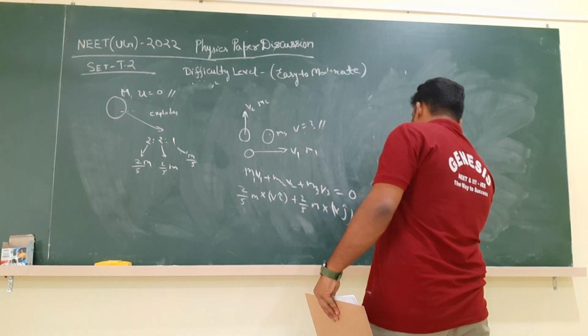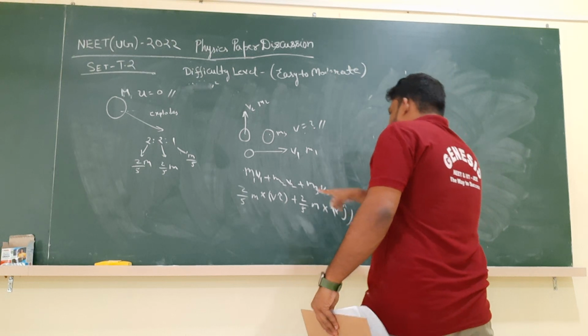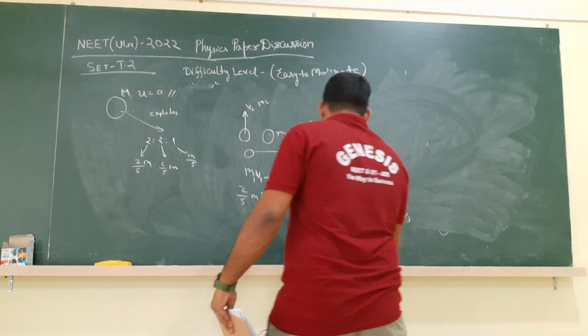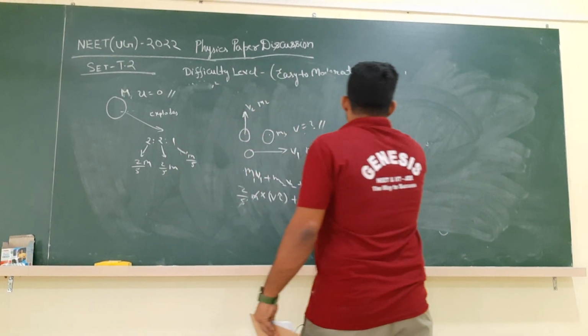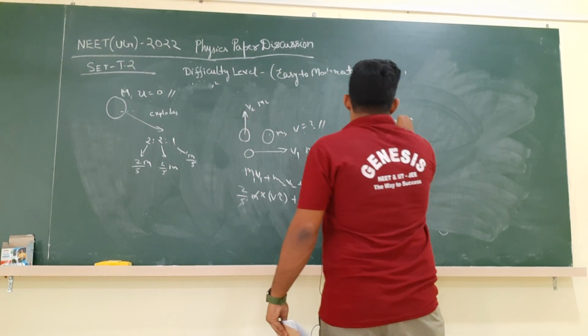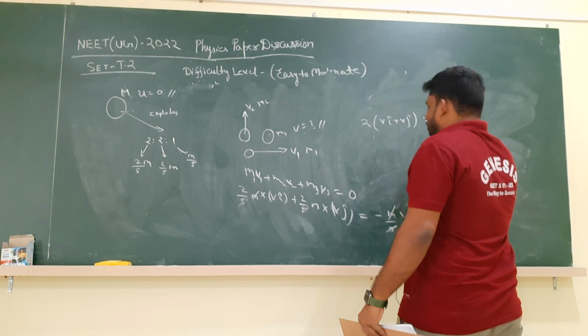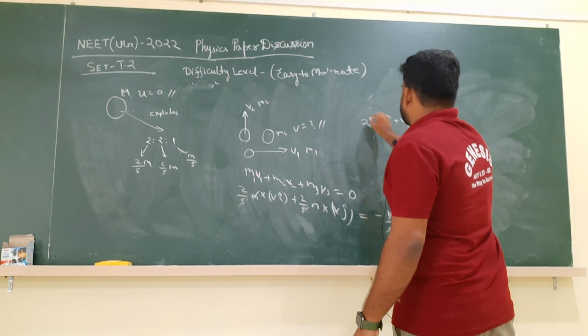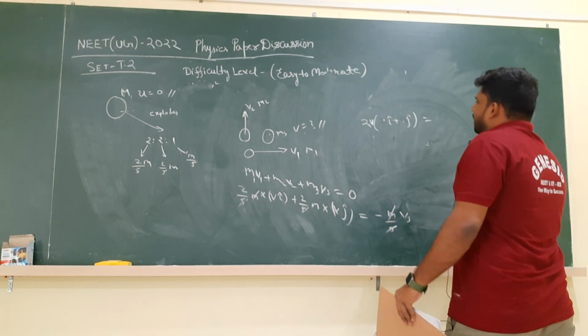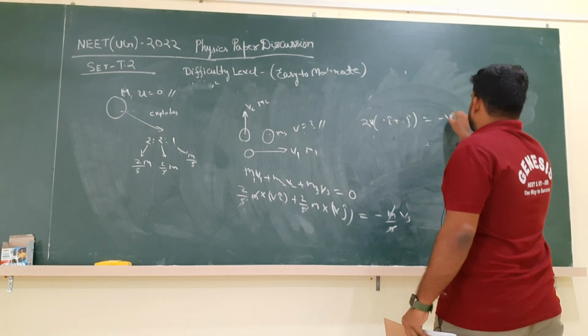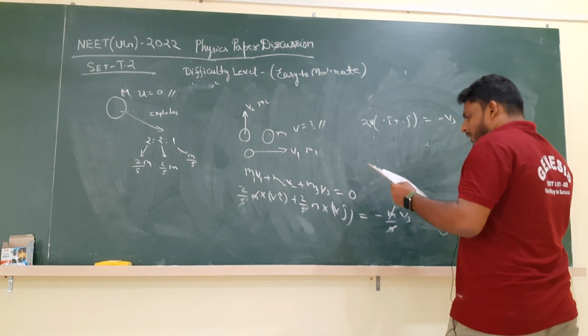M by 5 into V3. Now by vectorially solving this, M and 5 are getting cancelled. So we will get 2 taking common, V i cap plus V j cap, or we can take 2V common from this: 2V (i cap plus j cap) is equal to minus V3.